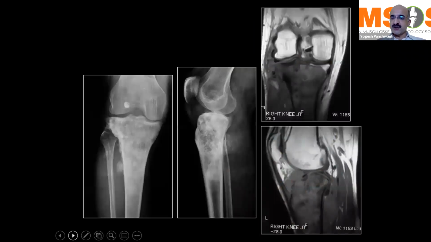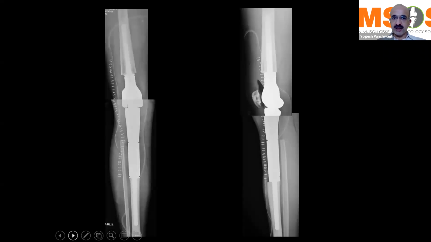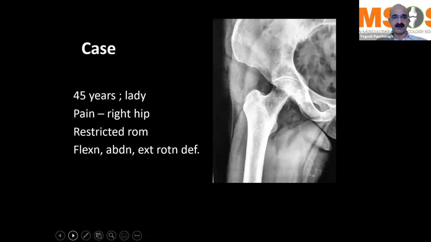Sometimes the disease may be intra-articular, as you can see in the MRI over here, and in these types of cases you have to do what we call an extra-articular resection. We take out the entire joint along with the distal femur and the proximal tibia, and that's the sort of composite prosthesis that we can use to replace this kind of a defect.